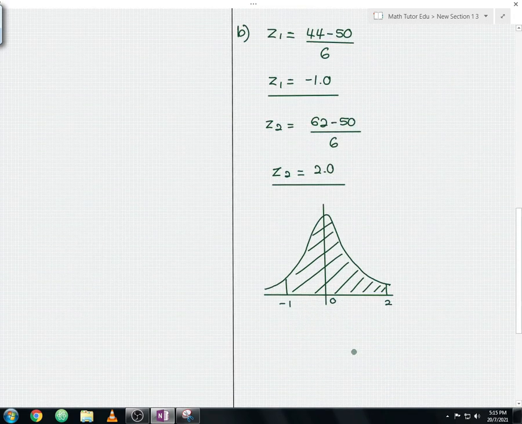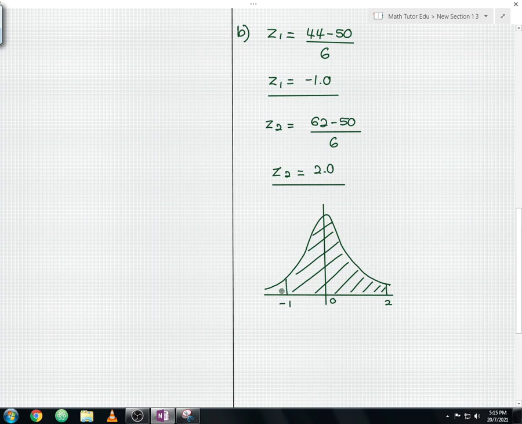So this is how your bell curve should look, guys. This is the shaded region between negative 1 and 2, since you are finding the values where your length should be between 44 and 62 centimeters, which we have already converted into the respective z values. So this is the area of the shaded region that we are looking for.